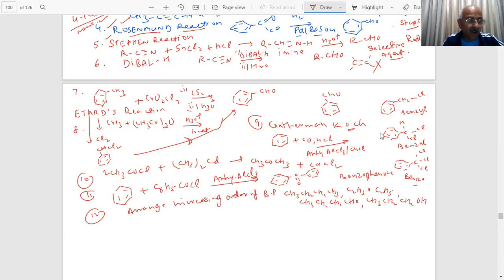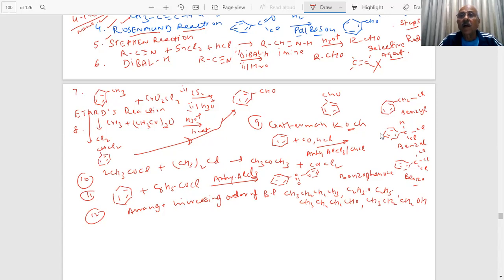How do you arrange them according to their boiling point? Students, one or two questions are given in the paper based on this. In increasing order, the least will be the alkane, CH3CH2CH2.